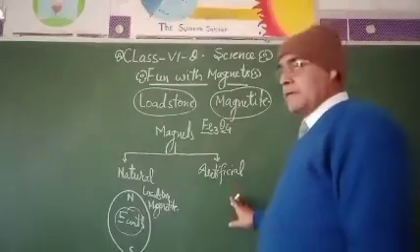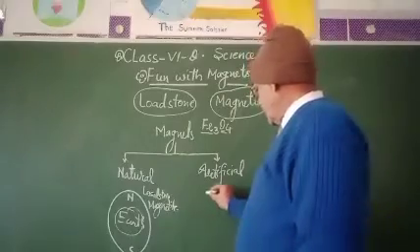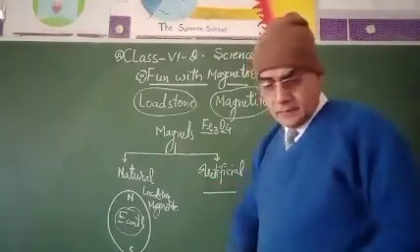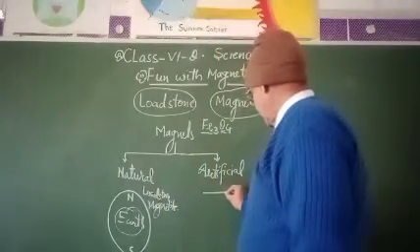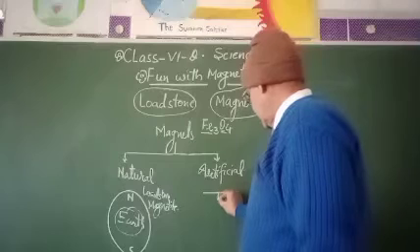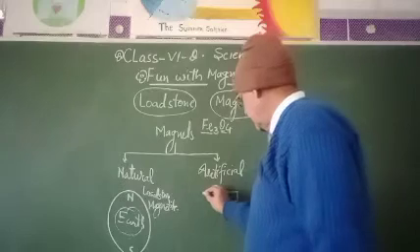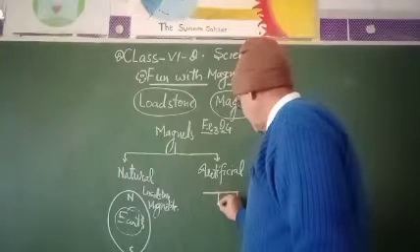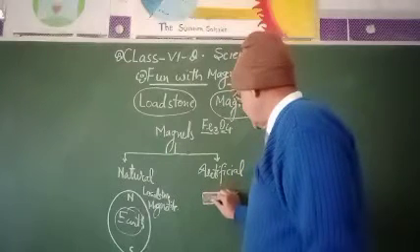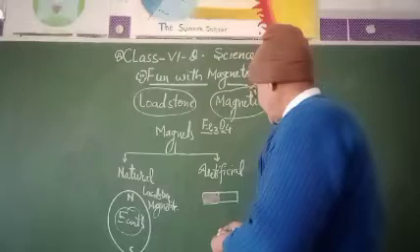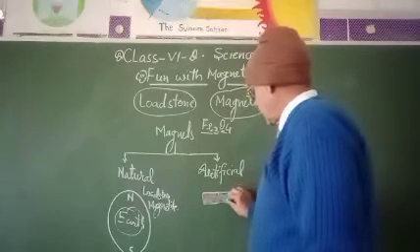Now see the artificial magnets. Artificial magnets means man-made magnets, which are of many types. These are known as the bar magnet. Bar magnets are somehow like this: two parts of the magnet which represent both poles, and you will see polarization in the magnet by several activities.